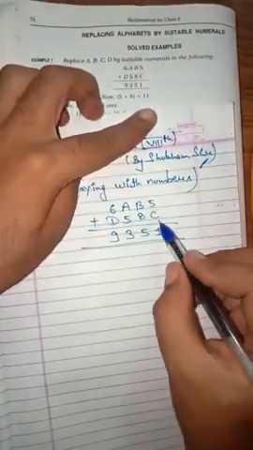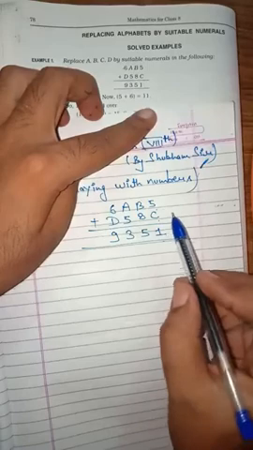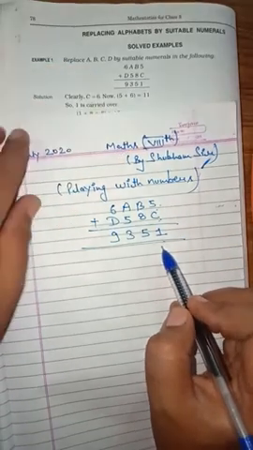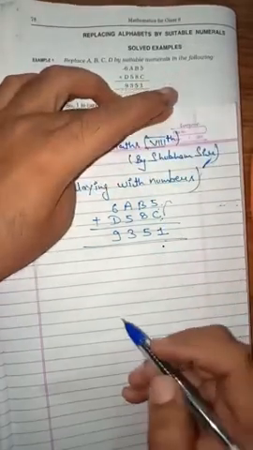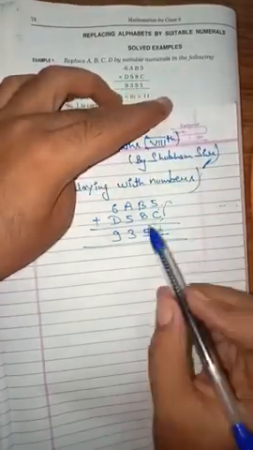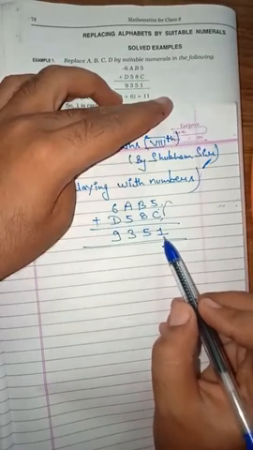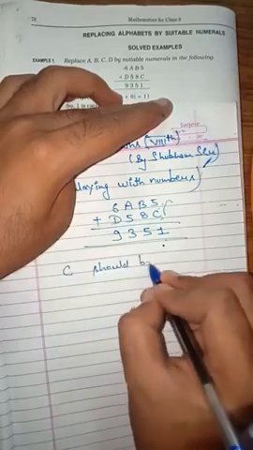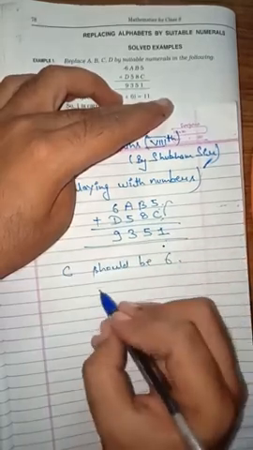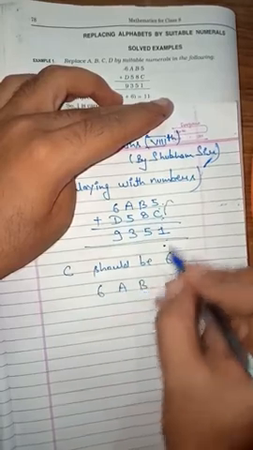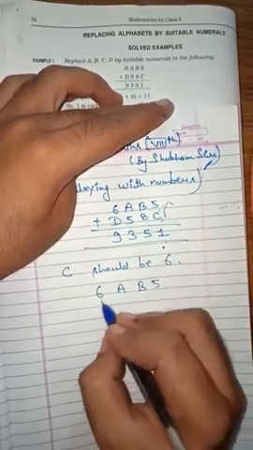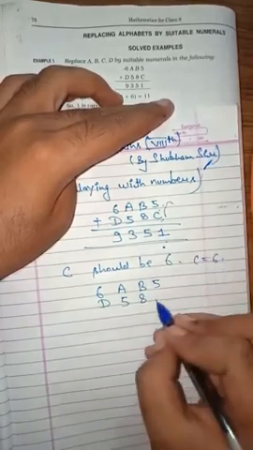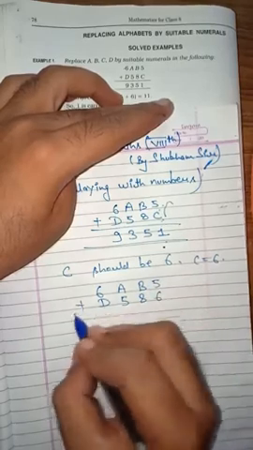So students, 5 plus C is given 1. Which number should be added to 5 to get 1? The answer must be 6, because 6 plus 5, the last digit will be 1, 11. So C should be 6. Replace C by 6. So we get 6AB5, D58, 6. C is equal to 6.